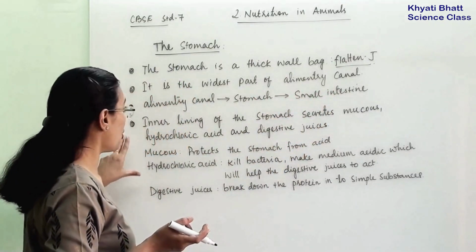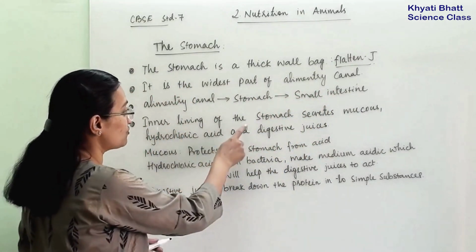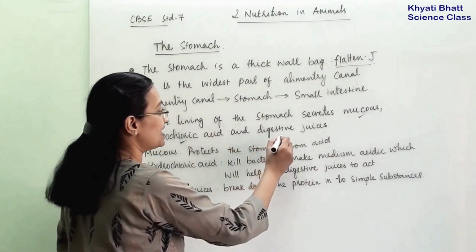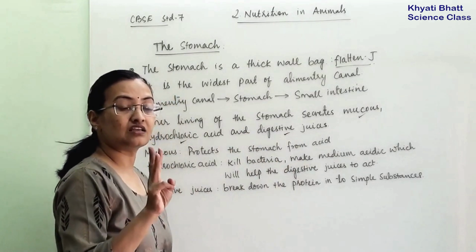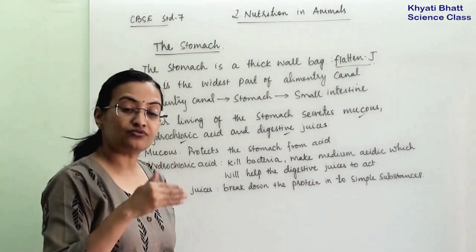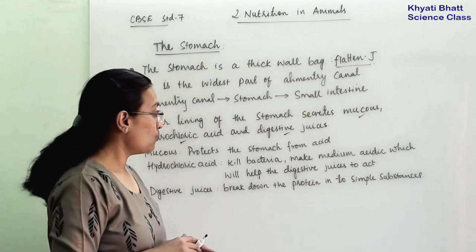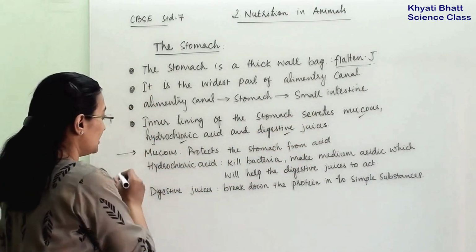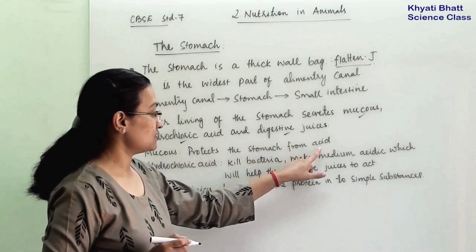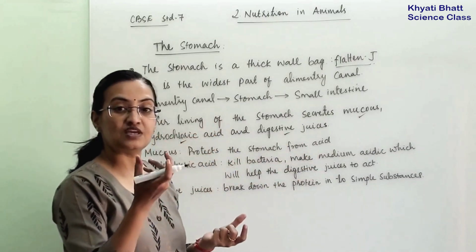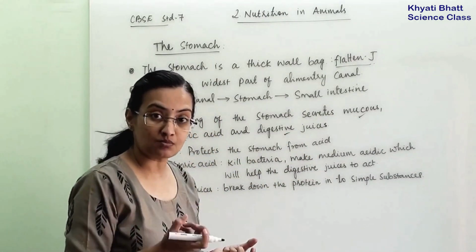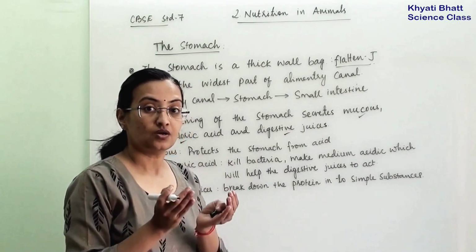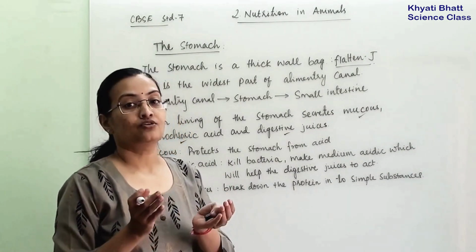Now, the function of the stomach: the inner lining of the stomach secretes mucus, hydrochloric acid and digestive juices. These three things the inner lining of the stomach will secrete. Now, what is the function of these three? The mucus will protect the stomach from the acid, whatever hydrochloric acid is being secreted from the wall of the stomach. So this mucus will protect the inner lining of the stomach from the adverse effect of the acid.